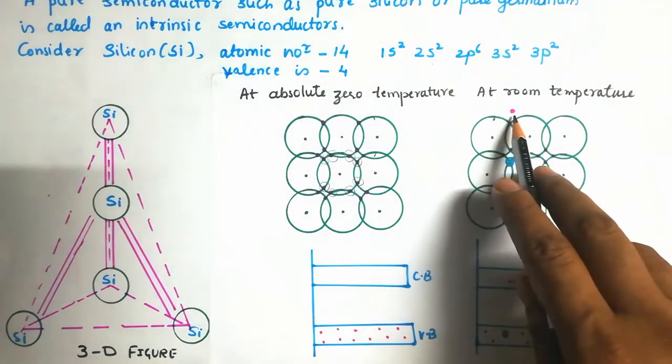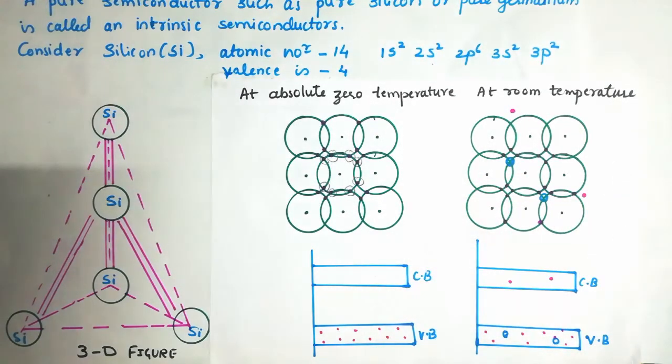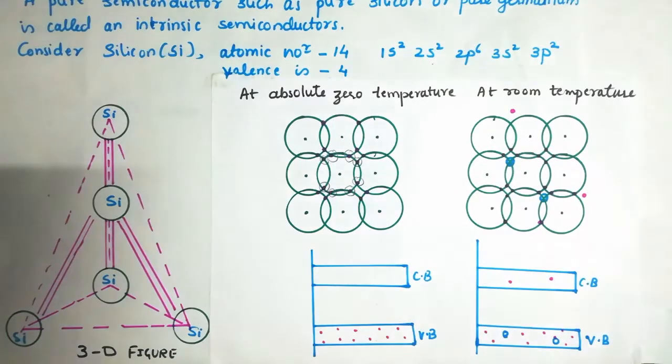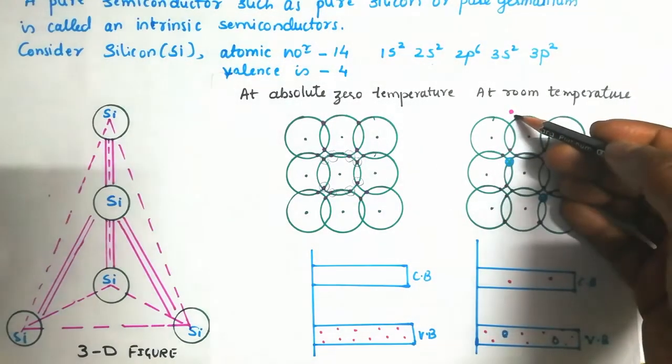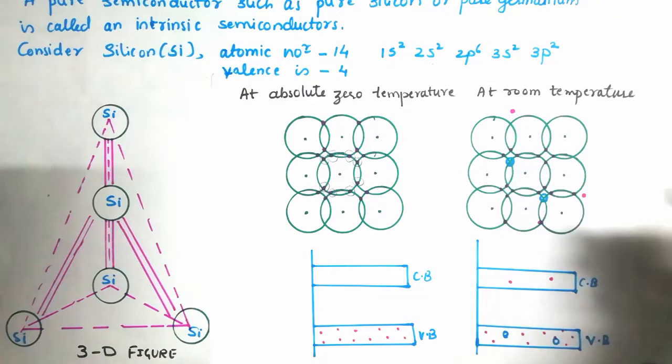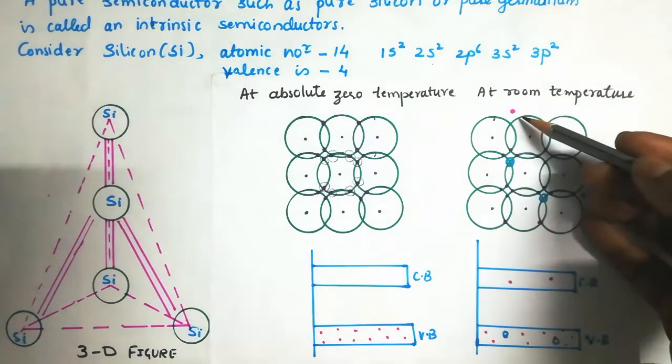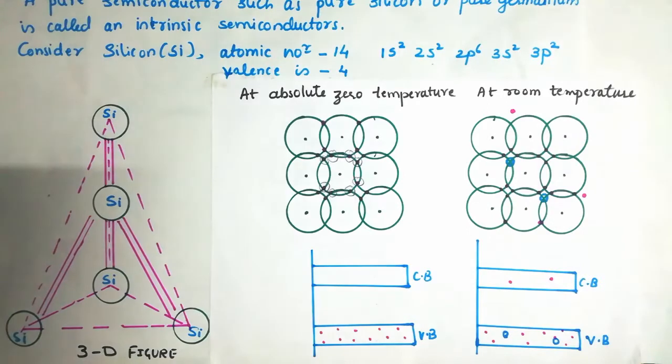Free electrons does not mean that you are going to take them out of the element. They can move within the element anywhere. So these electrons, being free to move, move from the valence band to the conduction band. So what is the final conclusion? These free electrons are responsible for conduction in semiconductors.